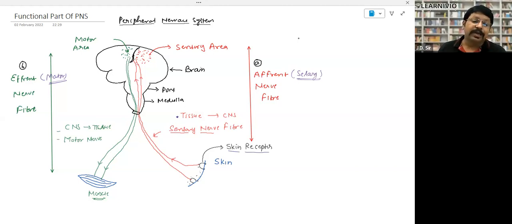They are called the efferent process. Is that clear? Afferent and efferent. In short, if you want to note it down, you can. Afferent and efferent process. Clear?